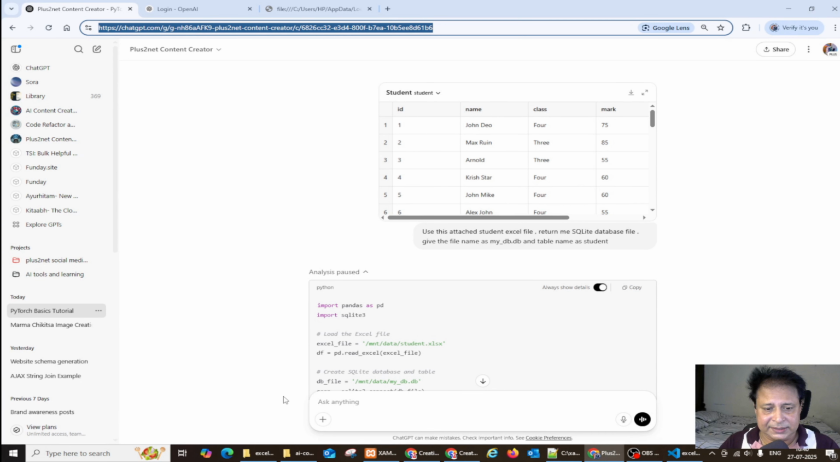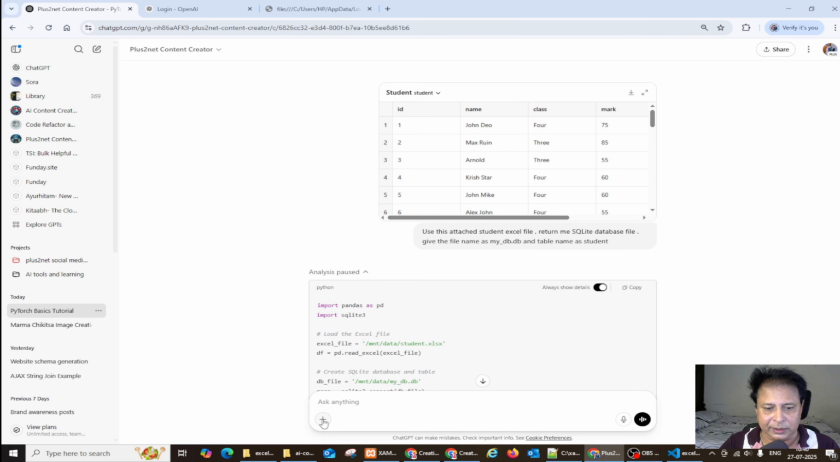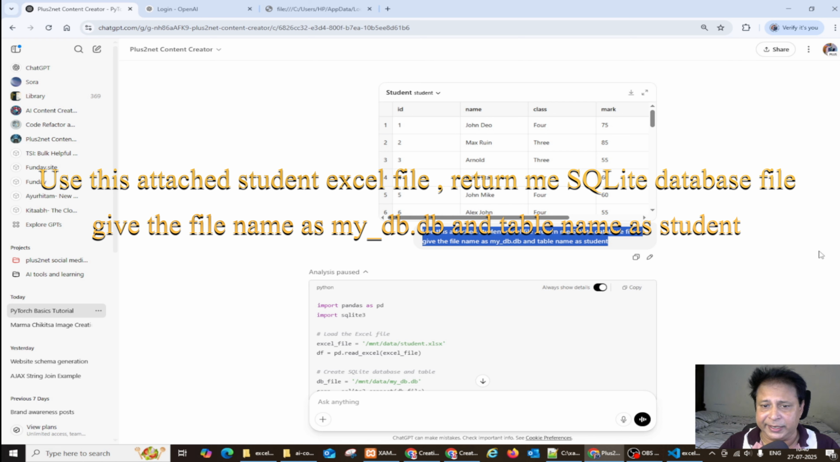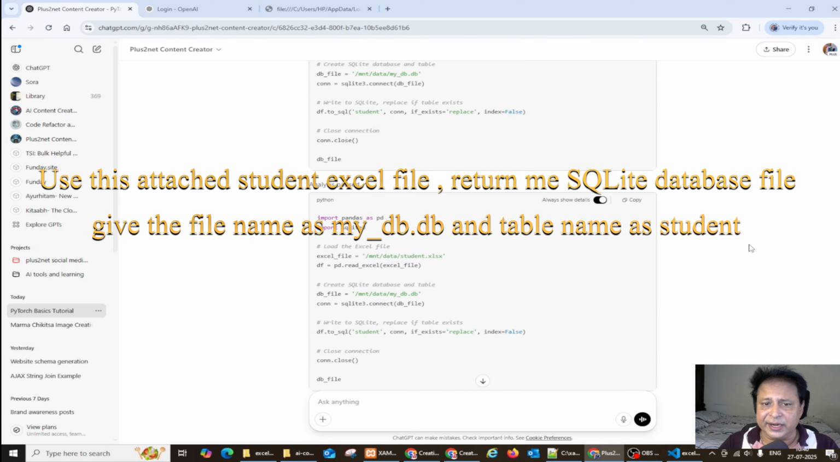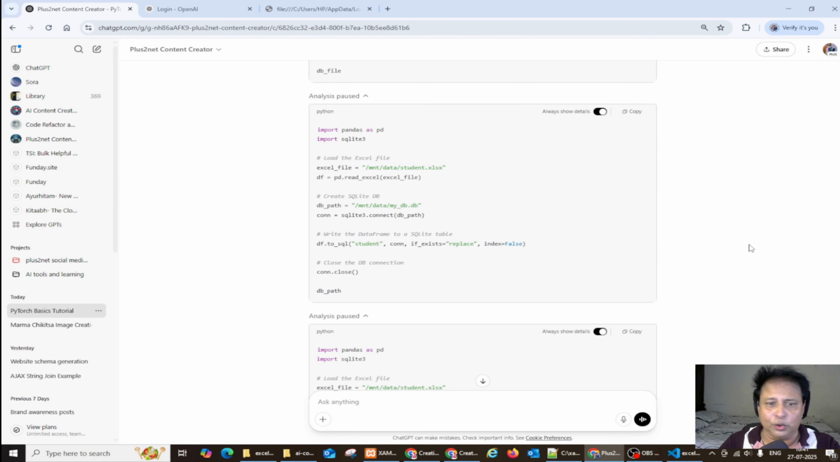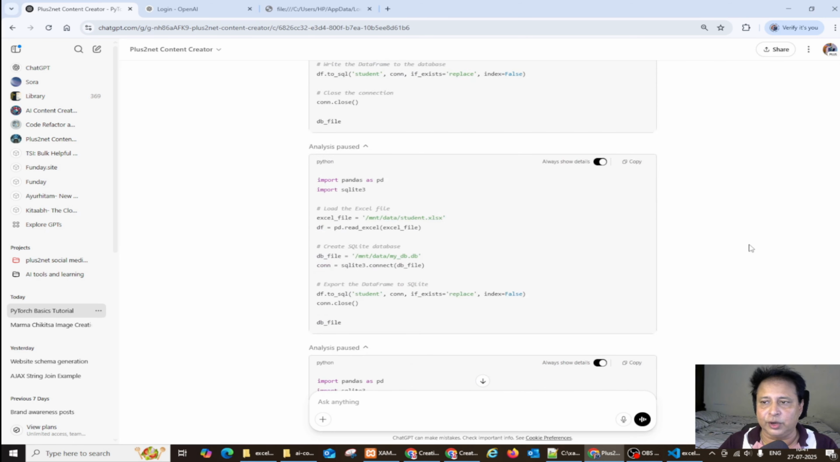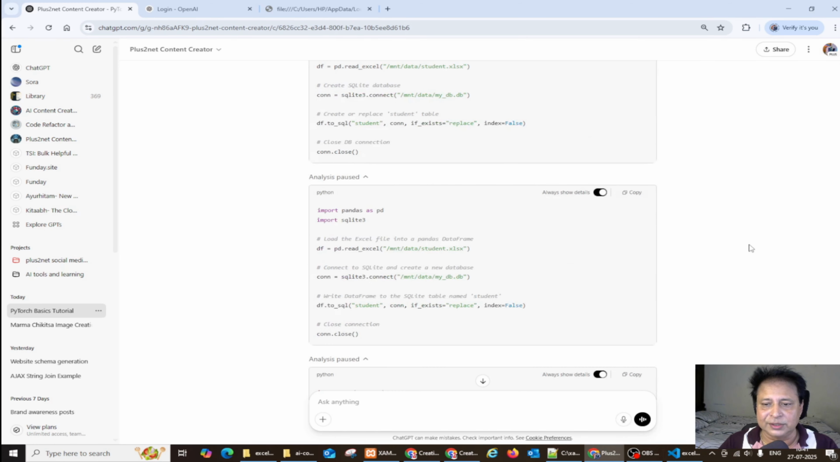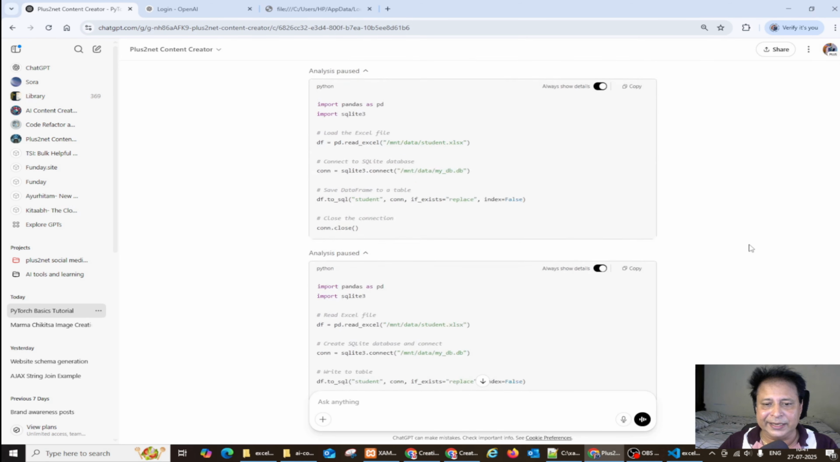In my ChatGPT, I started by uploading that student Excel file, here the plus button, and uploading here, the option gives add file. Like that I have added it and written this prompt: use this attached student Excel file, return me the SQLite database file, give the file name as my_db.db and table name as student. It tried a lot, experimenting with the same code multiple times, but it could not give me the downloadable SQLite file. At the end it gave me all this.